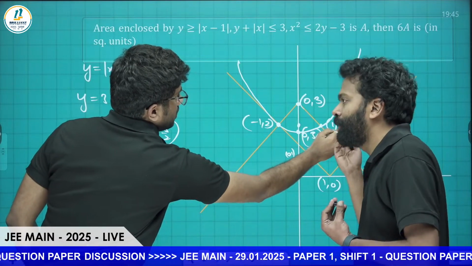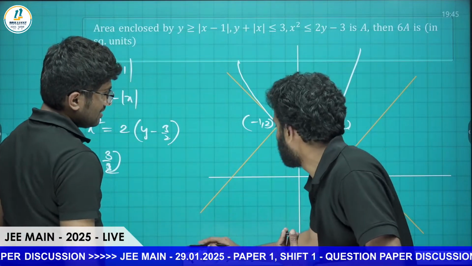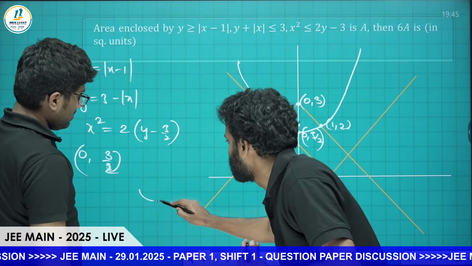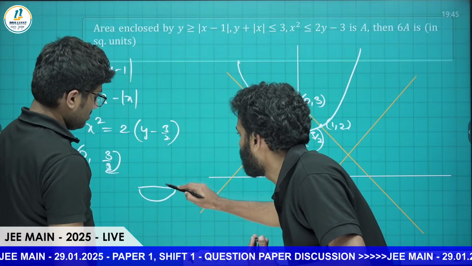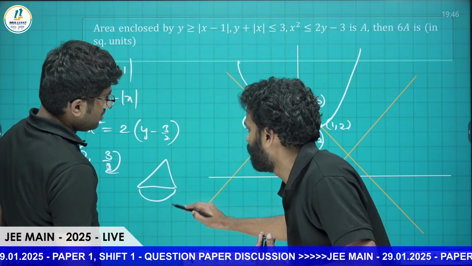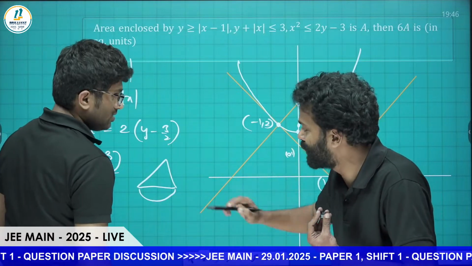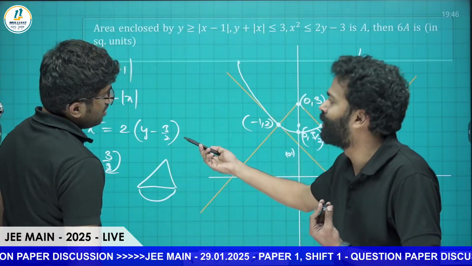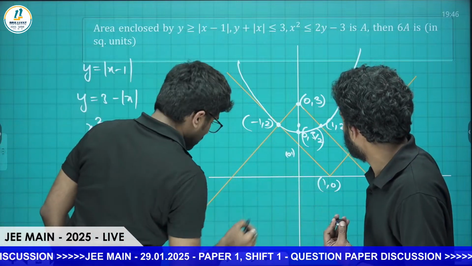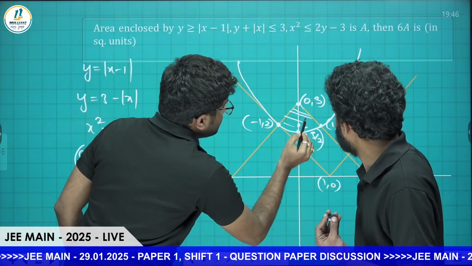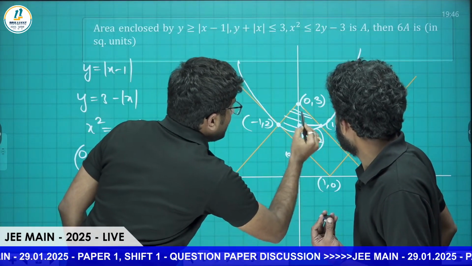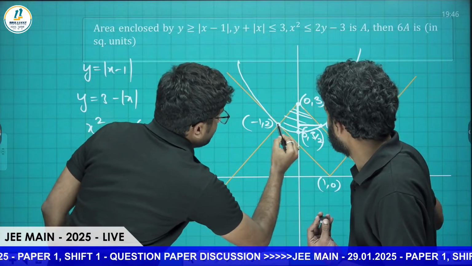Students, we don't have to integrate, because the shape is like this: a parabola and a triangle. We know that the area of the parabola is 2 by 3 BH, which we discussed in the first class. And the area of the triangle is half BH. So we need this region; to get that, take the full region directly.